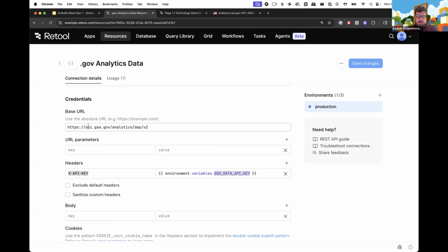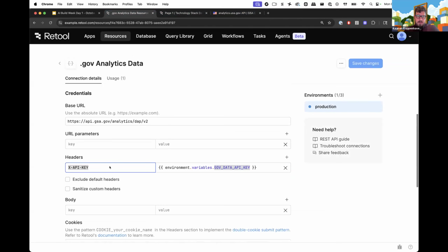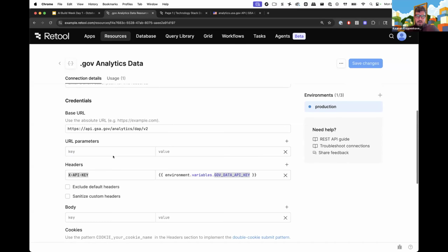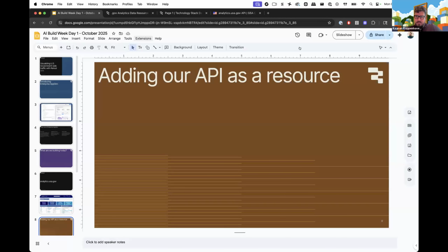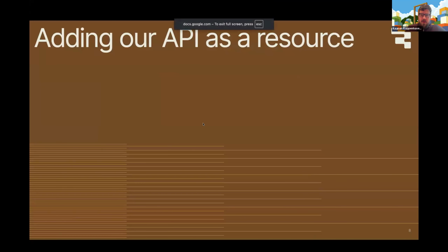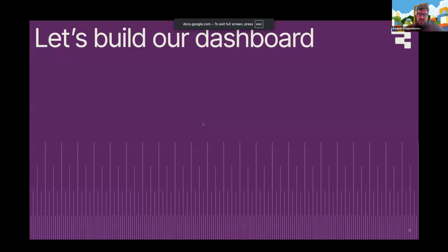So we've got our base URL, we've got our API key in here, and that's basically all we need to set up this resource, right? So in this case, we're doing this more like cooking show style a little bit. This is already kind of pre-configured, but you would hit save changes here, and you would have a brand new resource that connected to this API. All right, so next, let's build our dashboard.